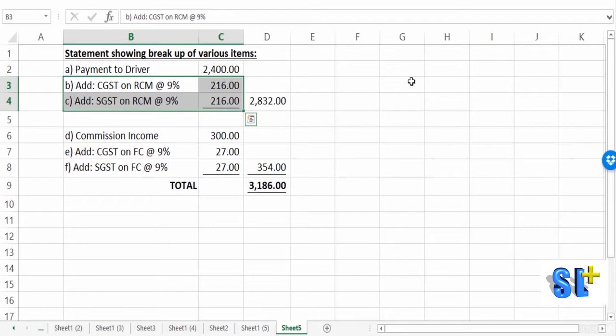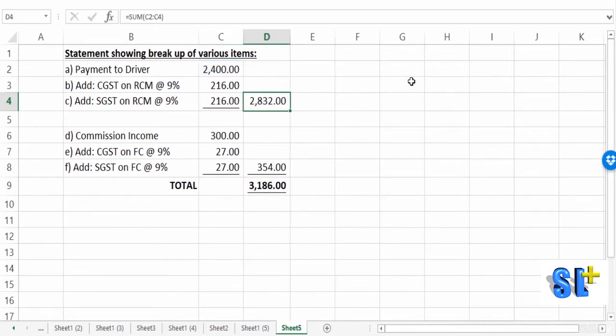Okay, so they are going to make a payment of 2,400, but when they bill the customer, they not only bill the customer for 2,400, they will also bill the customer for CGST and SGST payable on payment to the driver at the rate of 9% from the customers. So CGST on reverse charge mechanism at 9% on 2,400 will be collected, 216, and SGST will also be collected, 216. So totally it's 2,832.